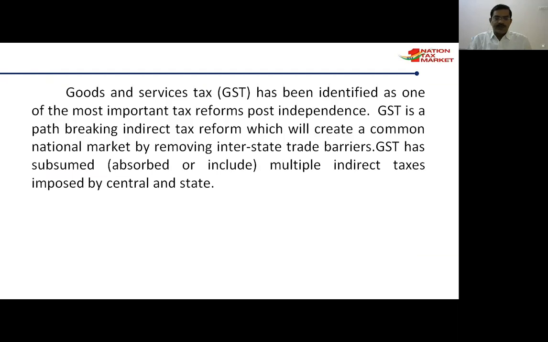GST has subsumed, absorbed or included 17 different types of taxes related to states and center, and some cesses also, along with multiple indirect taxes imposed by the states and central governments. From 1st July 2017 onwards, it is a big reform after independence: one nation, one market, one tax rates. From Kashmir to Kanyakumari, Arunachal Pradesh to Gujarat, all the boundaries are covered as one nation.